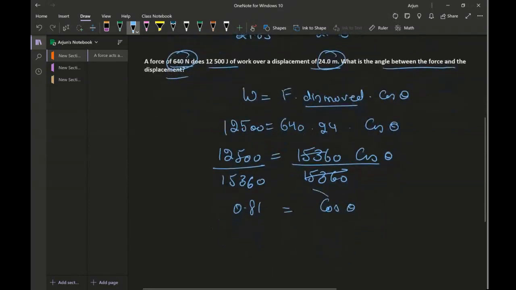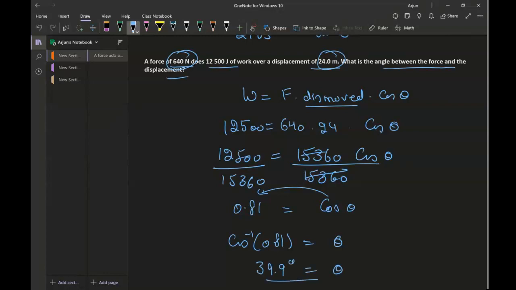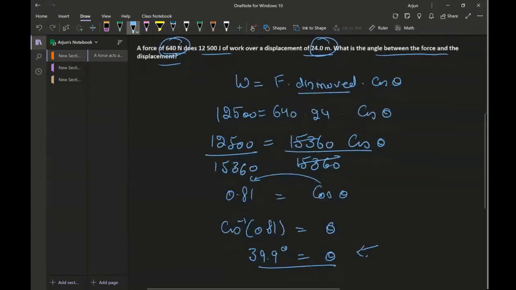Now I'm going to take the cos to the other side. That becomes cos inverse of 0.81 equal to theta. Using the second function, cos inverse 0.81 is 35.9 degrees. Again, make sure your calculator is in degree mode, otherwise your answer will be in radians.